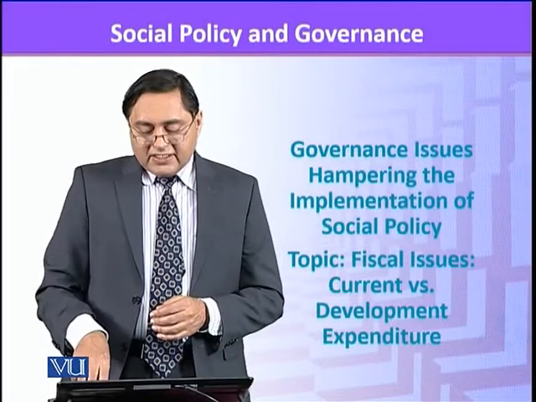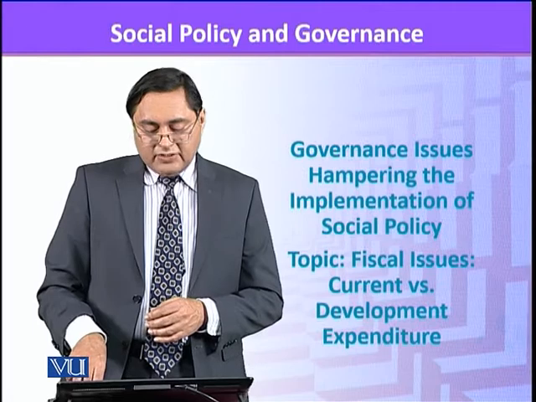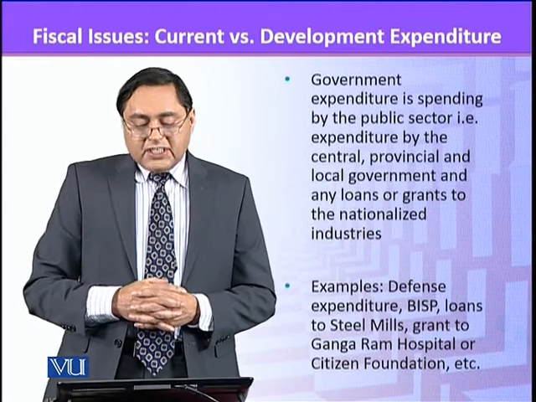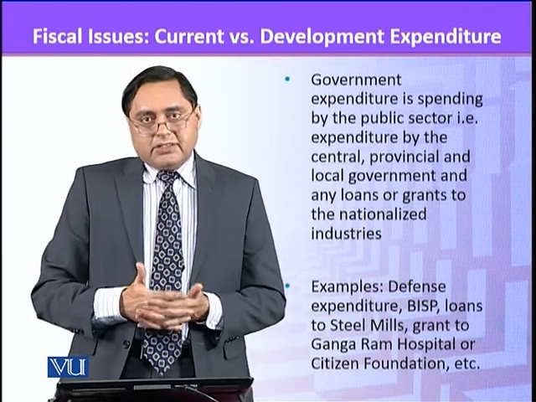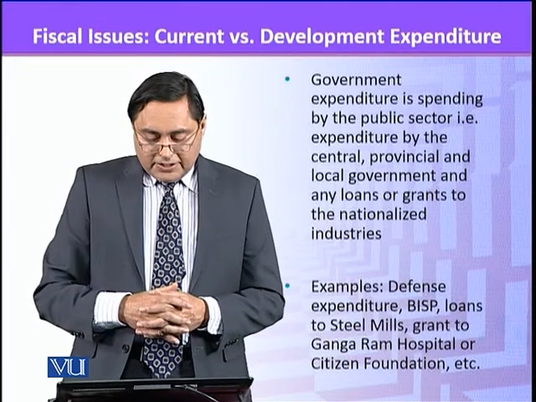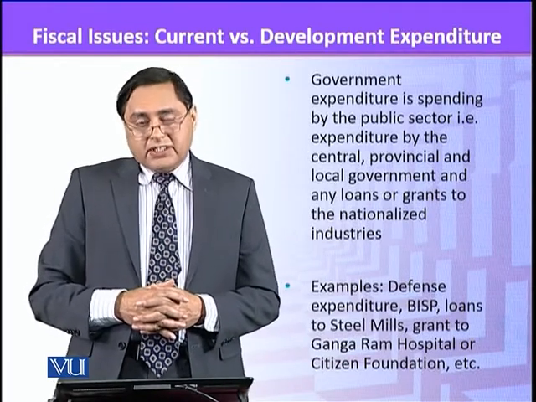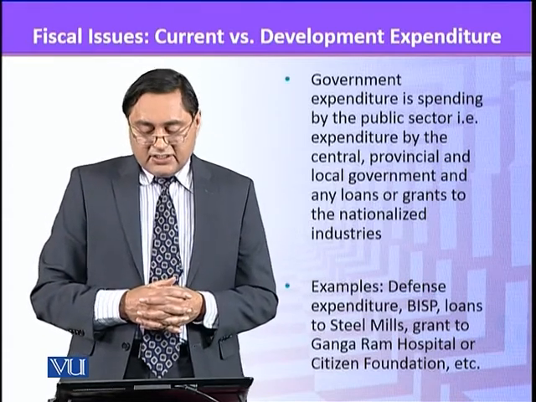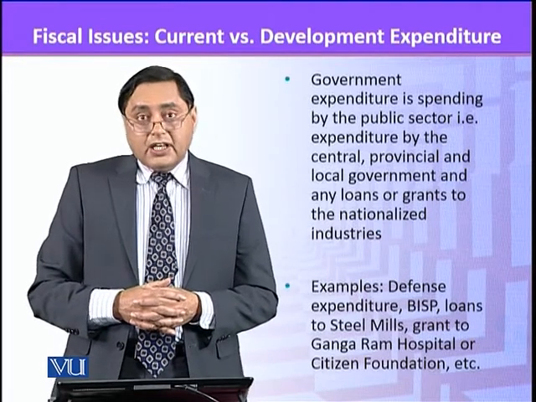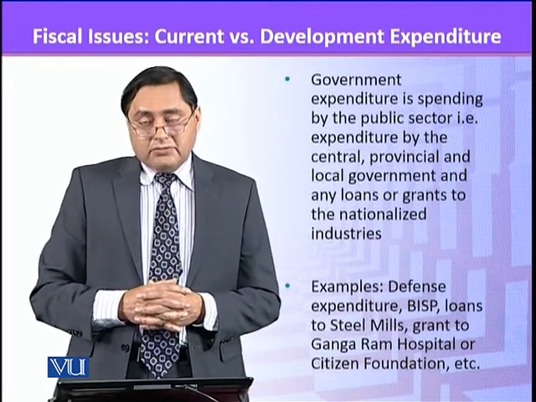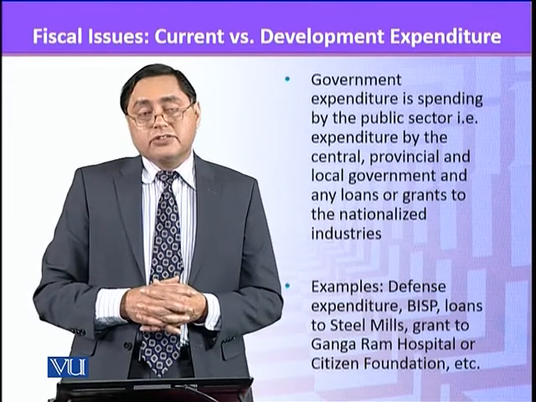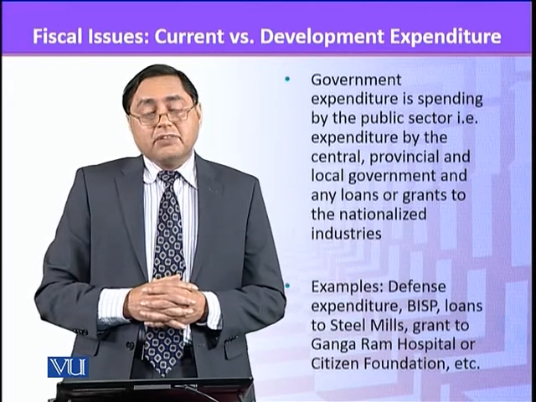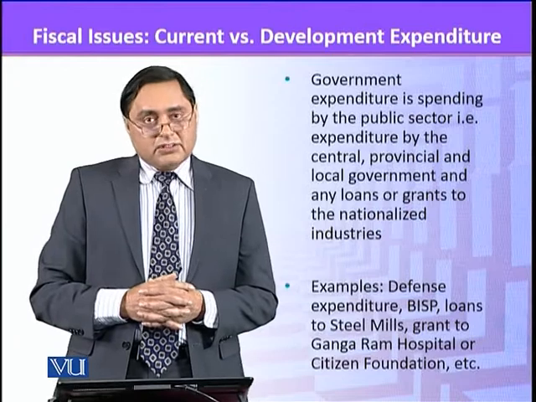In this module, we look at the division between current, development, and capital expenditure in more detail. Government expenditure is spending by the public sector, whether by federal, provincial, or local government. Different types of expenditures are defense expenditure, expenditure on social protection, such as the Benazir Income Support Program, loans to public sector enterprises like steel mills, grants to hospitals like Gangadham Hospital, or grants to private sector NGOs like Citizen Foundation, which is working on education.